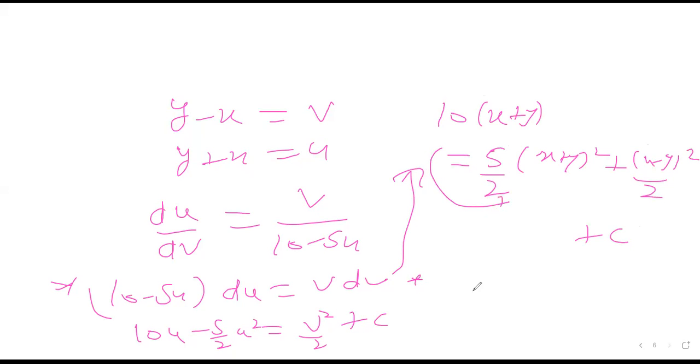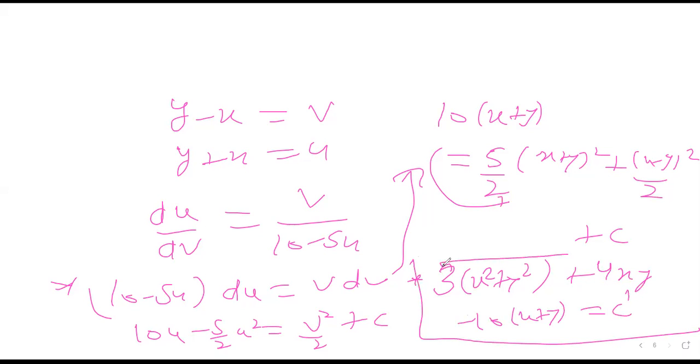If you want, you can simplify it. It will give you 3 of x square plus y square, plus 4xy, minus 10 times x plus y is equal to c dash. This can be further simplified, but you got my point. This will not always work, but in some cases it will work.